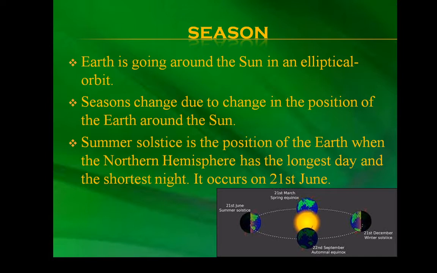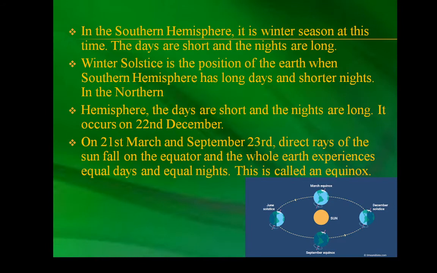The earth receives light from the sun. The sun lights only half of the earth at a time due to its spherical shape. In the southern hemisphere, it is winter season at this time. The days are short and the nights are long. Winter solstice is the position of the earth when the southern hemisphere has longer days and shorter nights. In the northern hemisphere, the days are short and the nights are long. It occurs on 22nd December.